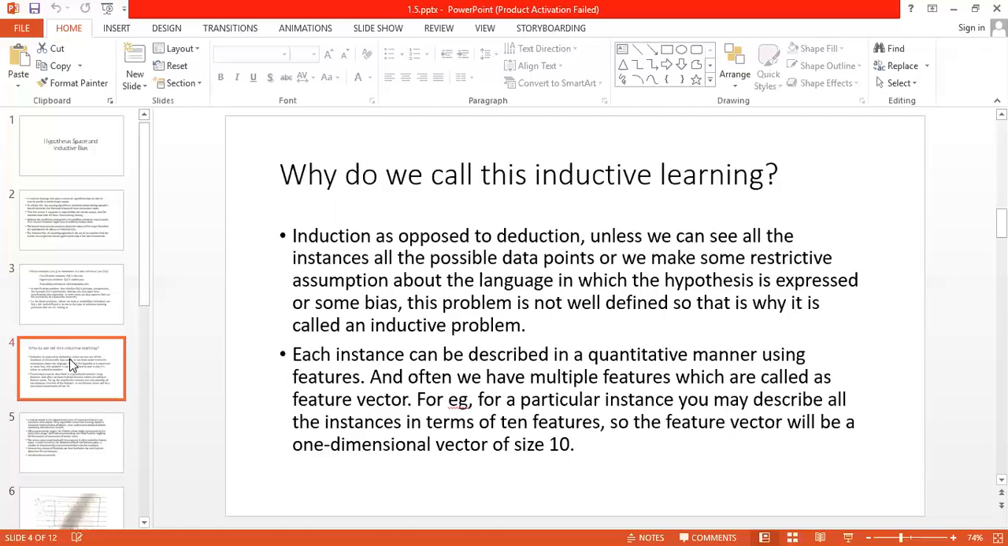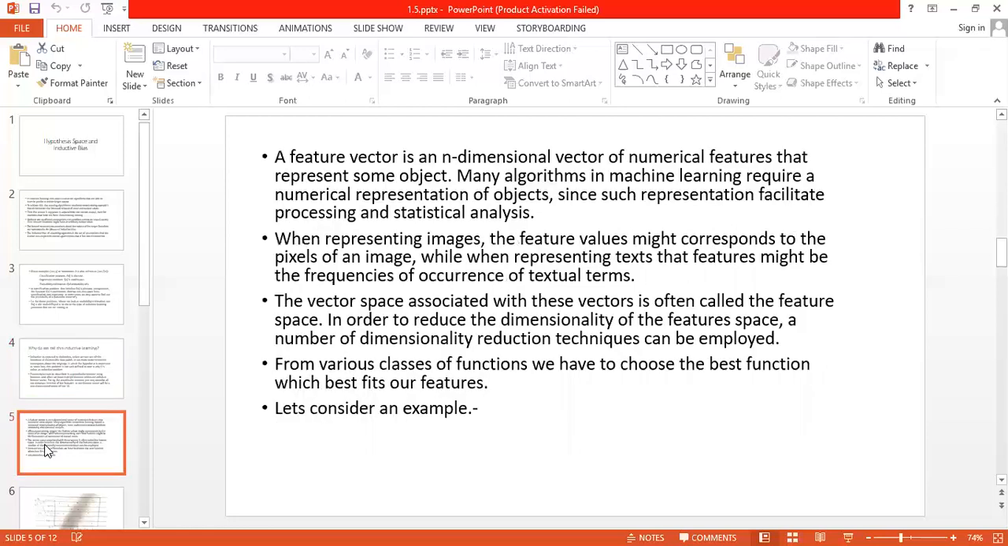So for every input, there are instances. For every instance, there are features. Now the features can be of any dimension. If you are considering 10 features for one instance, that feature is known as a 10 dimensional feature, or a one dimensional vector of size 10. This thing is also possible. So these are some terminologies which we have to keep in mind for any kind of algorithm.